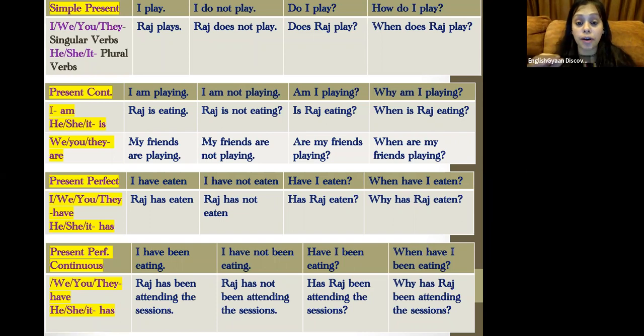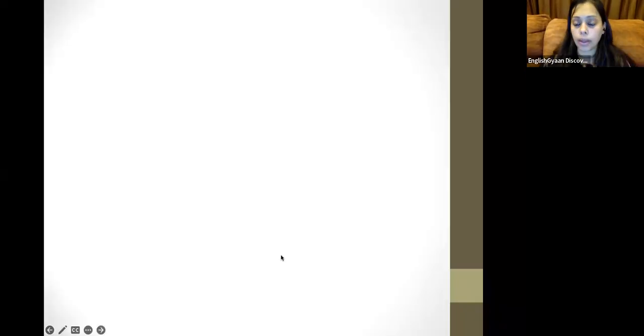So we have learned in this one slide how to frame all the positives, negatives, questions with WH and questions without WH in the present tense. We have learned simple present positive negative questions, present continuous positive negative questions, present perfect positive negative questions, and present perfect continuous positive negative questions. This is called brainstorming in the present, where we learn all the four tenses and how to make them positive, negative, and questions for a better understanding.